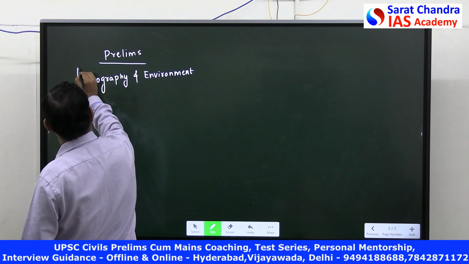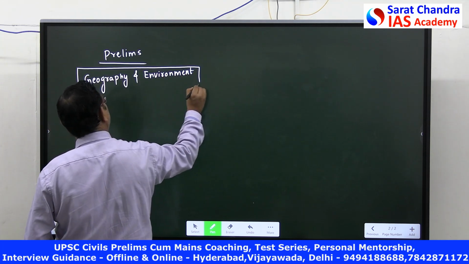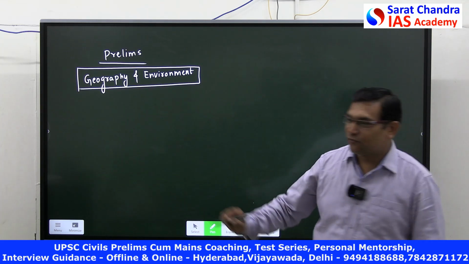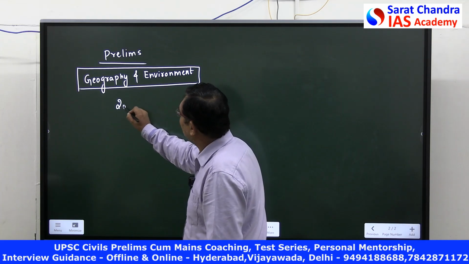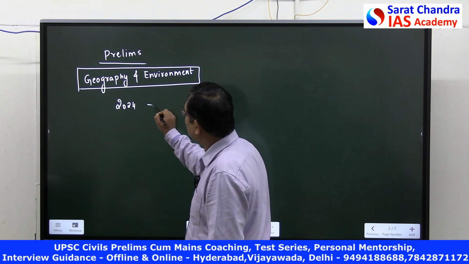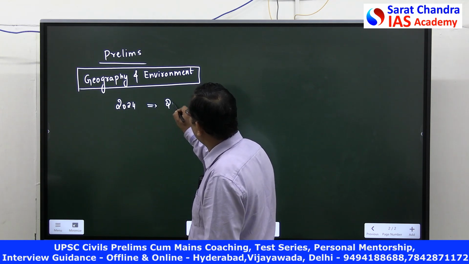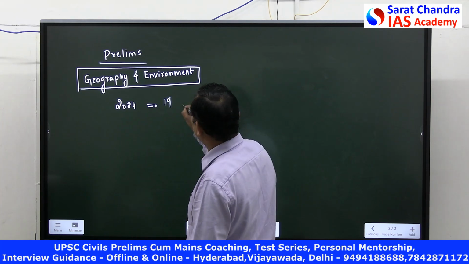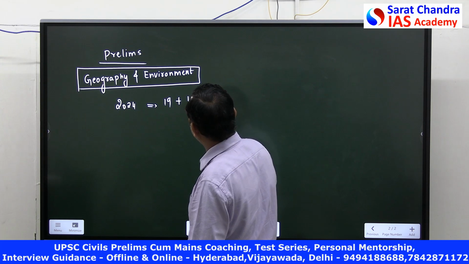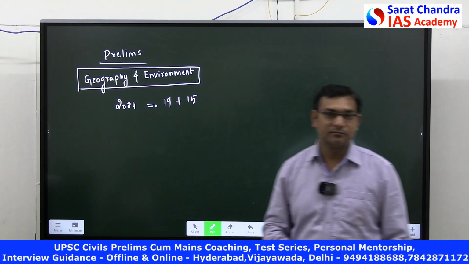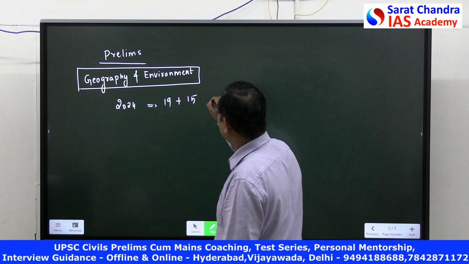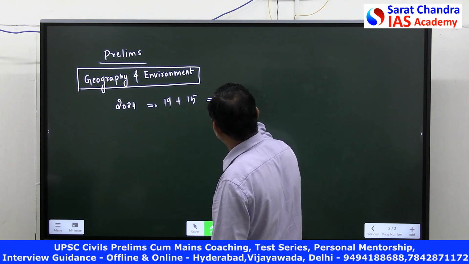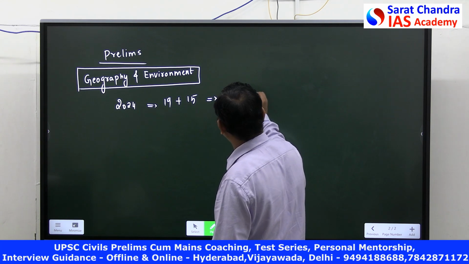Geography and environment. In 2024, if you look at the questions, around 19 questions came from pure geography, plus 15 questions from environment. So what is the total weightage? 34 questions came.